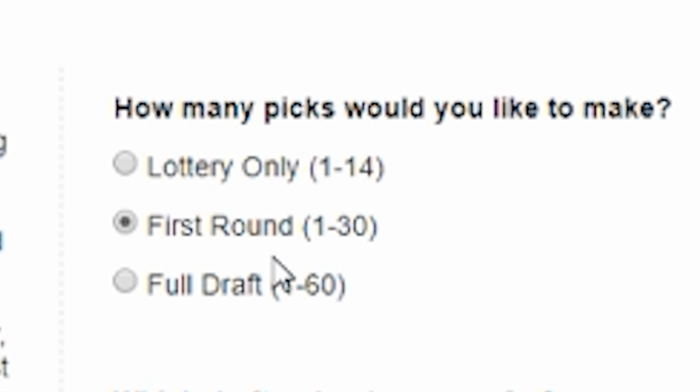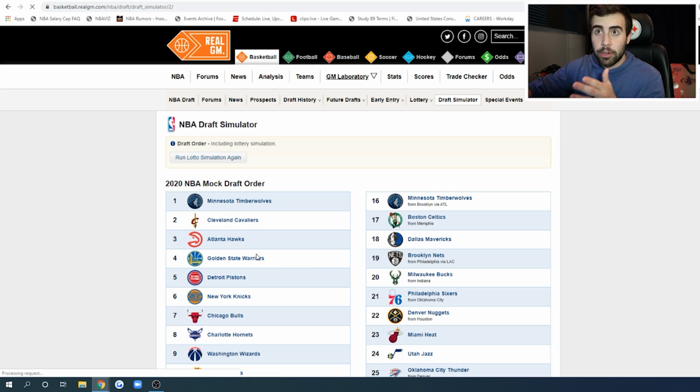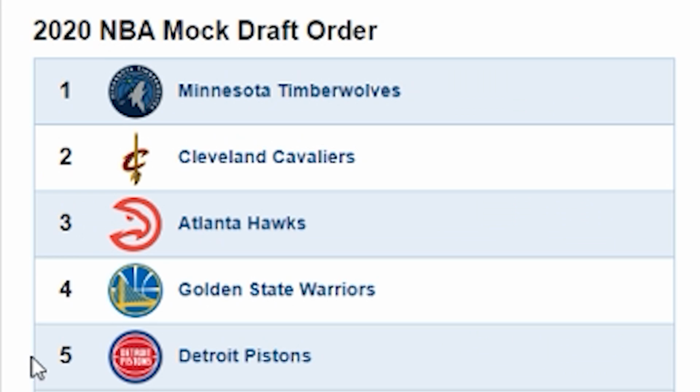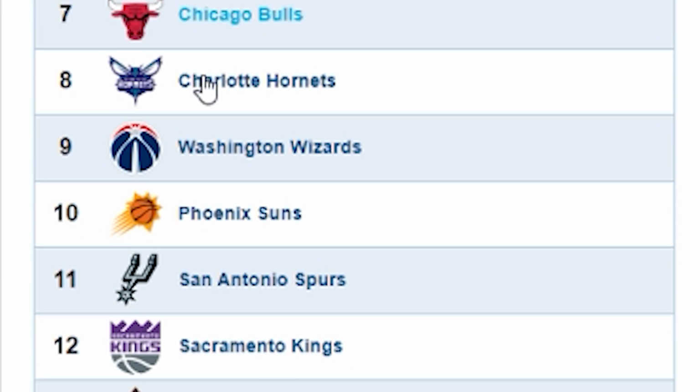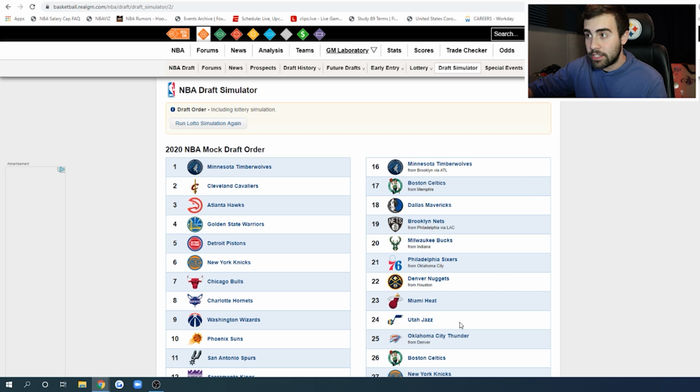So I'm going to do the first round, and we're going to allow the simulator to perform the lottery. So let's get this started. We'll see what the draft order is going to be. So the Timberwolves get the number one pick, Cavs at 2, Hawks at 3, Warriors at 4, Pistons 5, Knicks 6. Okay, so this is the lottery, and then it's going to be the normal rest of the draft here, as you can see.